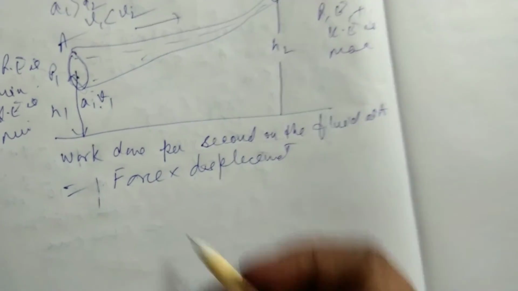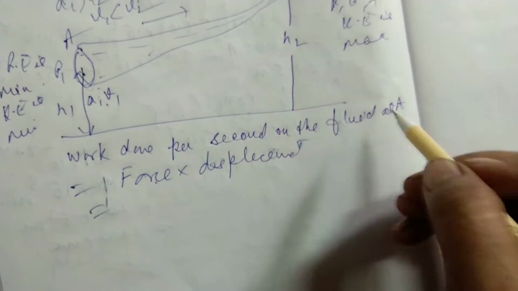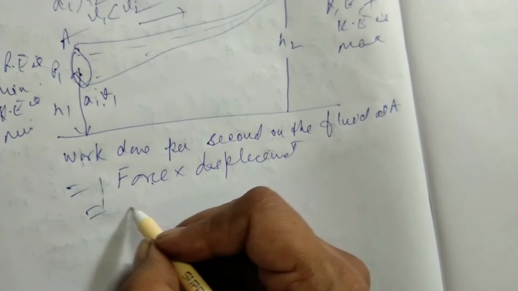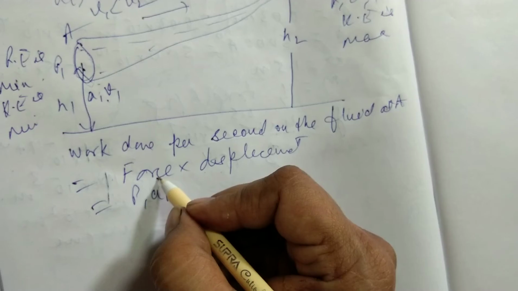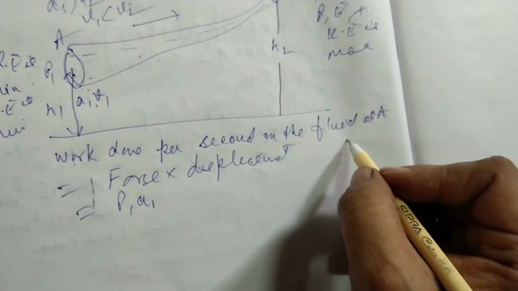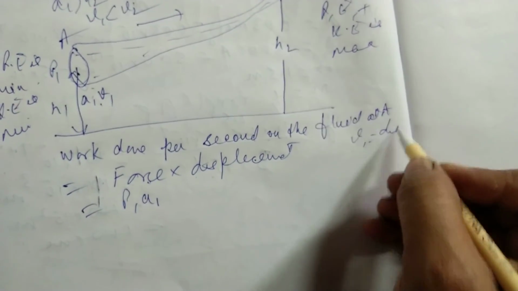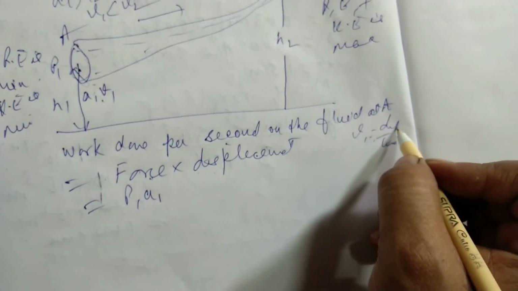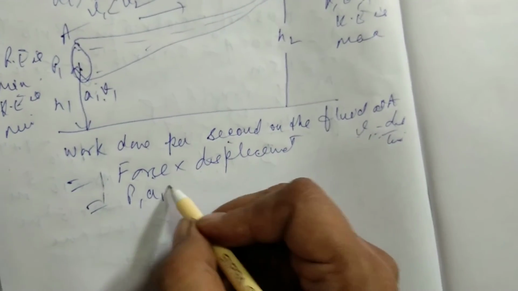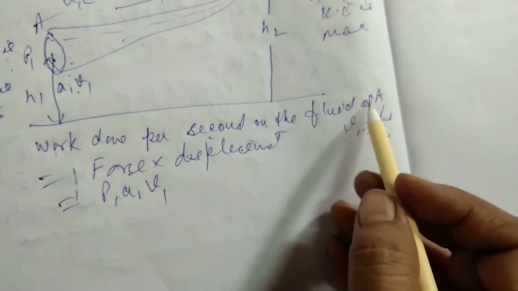Now force we can easily write, as pressure is equal to force by area. So pressure into area, P1 A1, is giving you force. For displacement, velocity V1 is equal to displacement by time. We have time taken as 1 second, so the displacement is V1. So we have got this relation for the work done per second on the fluid at A.